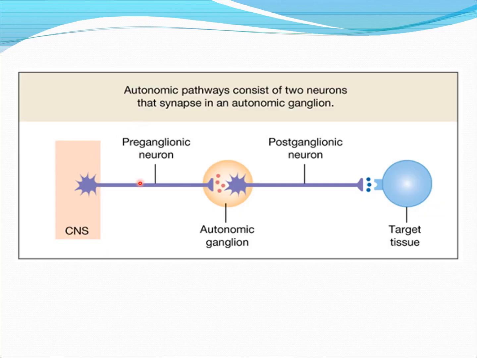This is the structure of the autonomic motor pathway. It has a preganglionic fiber, an autonomic ganglion and a postganglionic fiber. The cell body of the preganglionic fiber lies within the CNS. It can be in the brain or in the spinal cord. Then it terminates in an autonomic ganglion. The postganglionic neuron originates from the autonomic ganglion and terminates in a target tissue.